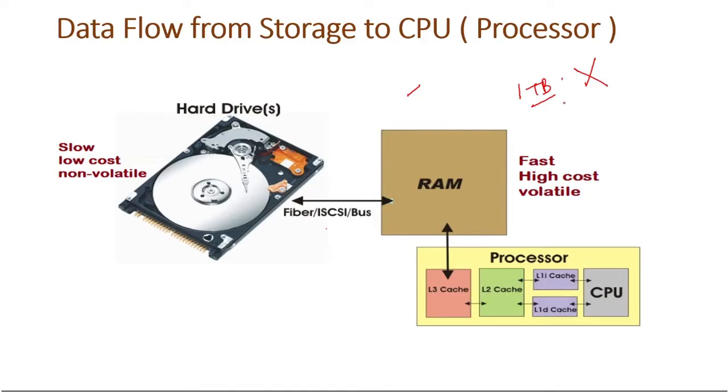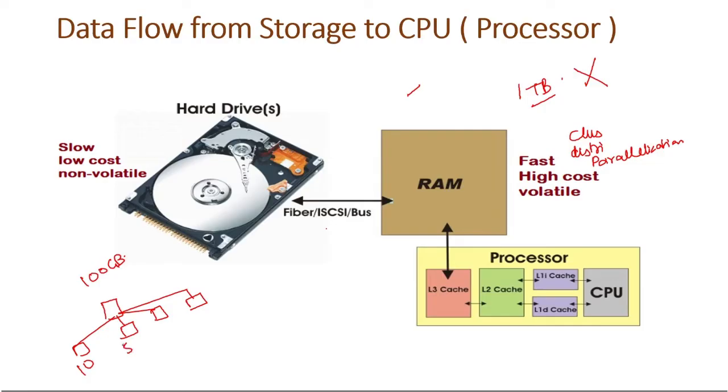So at this point we know that we have to use something like a clustered environment or distributed environment, or we can say parallelization, so that we can distribute our work to different systems. Suppose this is a cluster and we can distribute our data to different systems. Suppose we have 100 GB of data, we can distribute 10 GB to this, 50 GB to this, 20 GB to this, 20 GB to this.